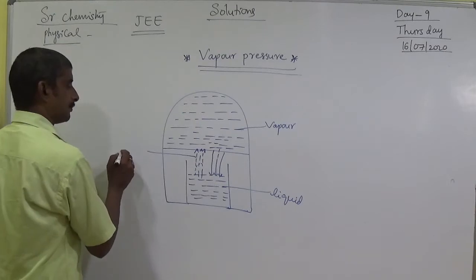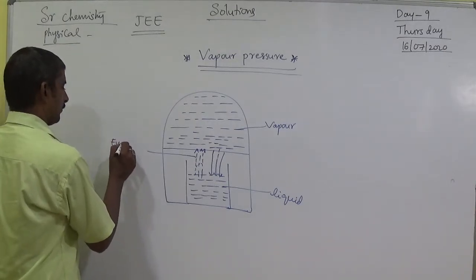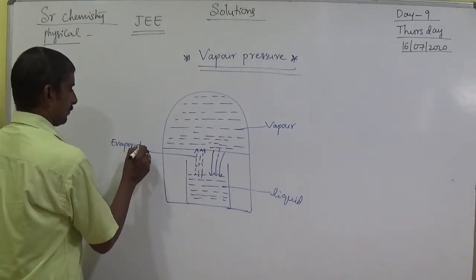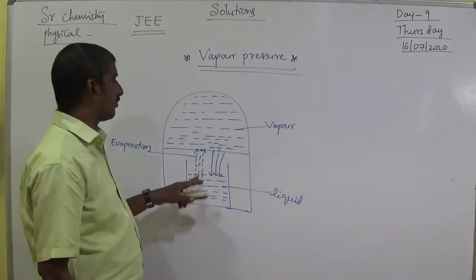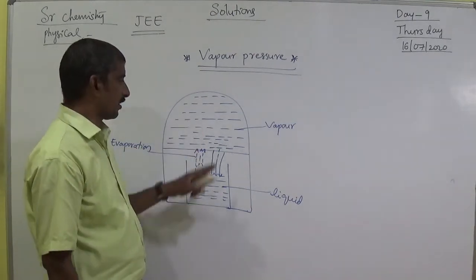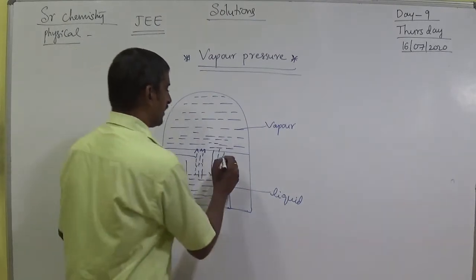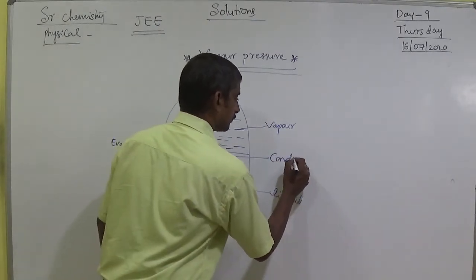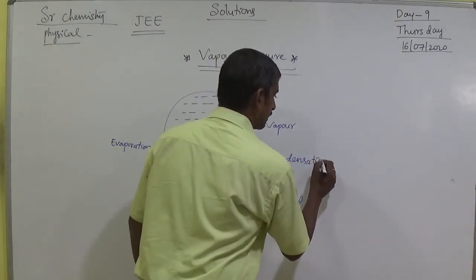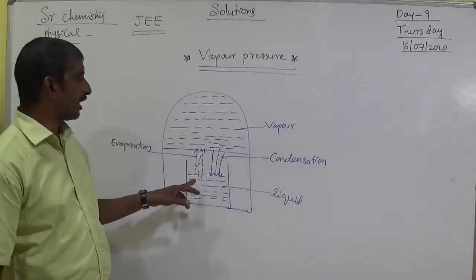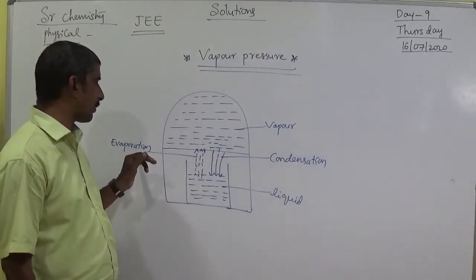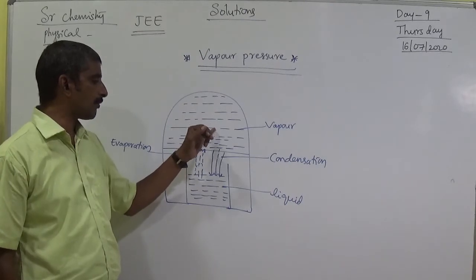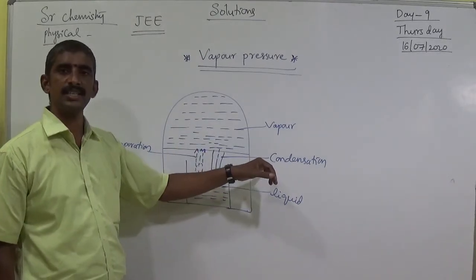Liquid converted into vapor form, that is evaporation. Vapor converted into liquid form, that is condensation.